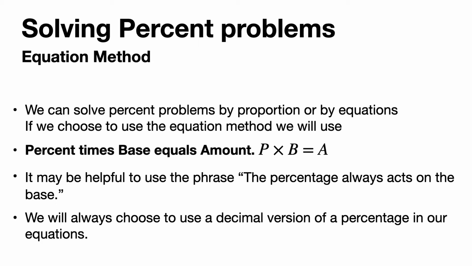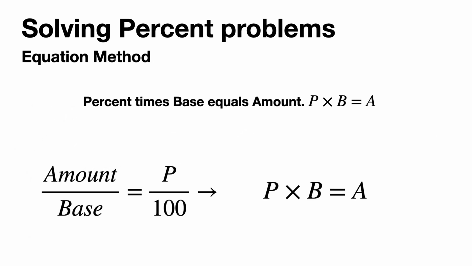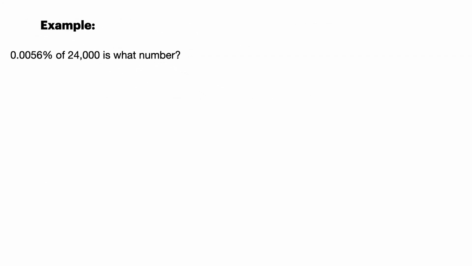Okay? We will always choose to use a decimal version in our equations rather than the percentage. That being said, for 20%, we're going to use in our equation 0.2 instead of 20. Let's look at that equation one more time. If we're going from proportions to this equation, we can do this by looking at if you see that proportion is over 100, well, 100% is simply 1, so we can form this equation. Now let's look at some examples and see how this works.